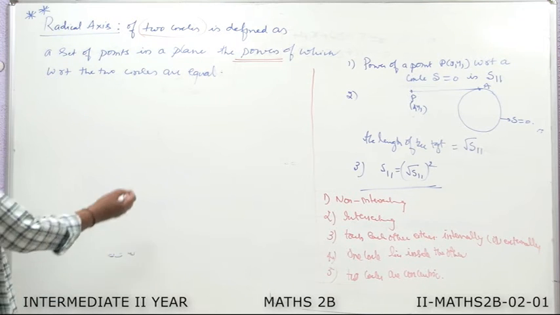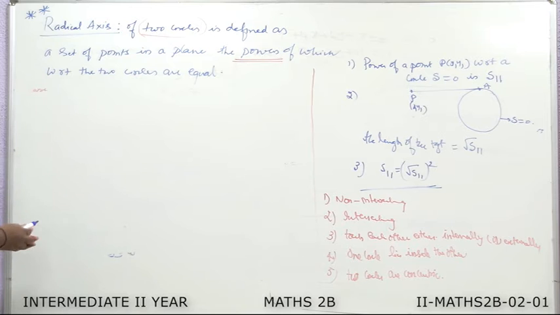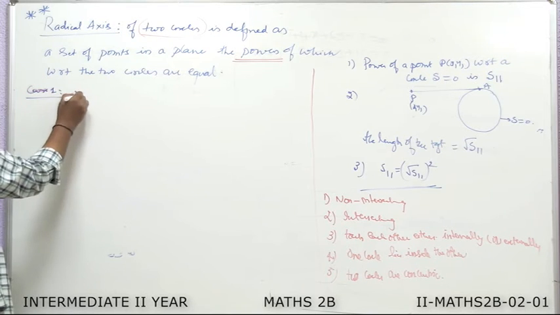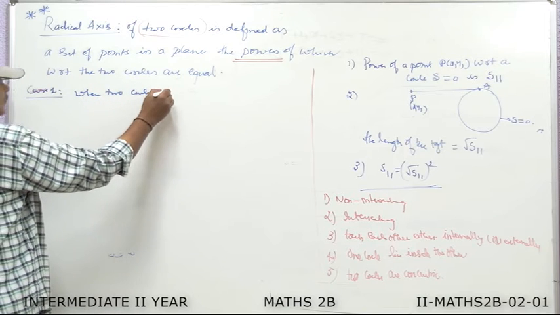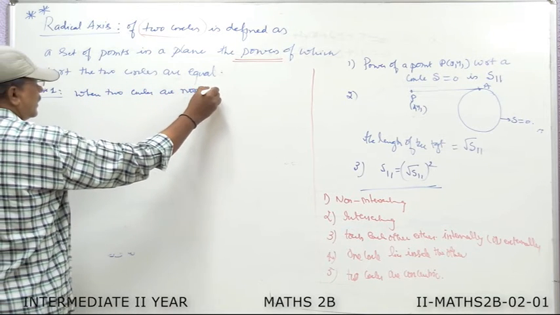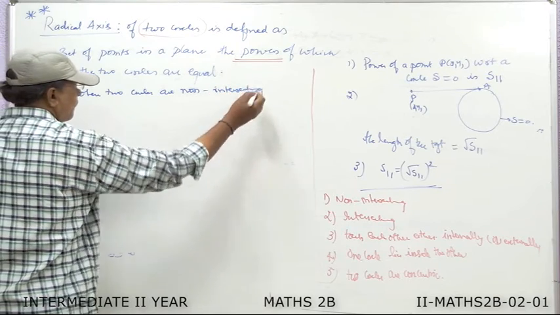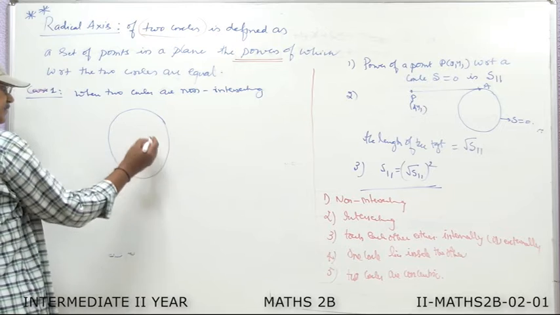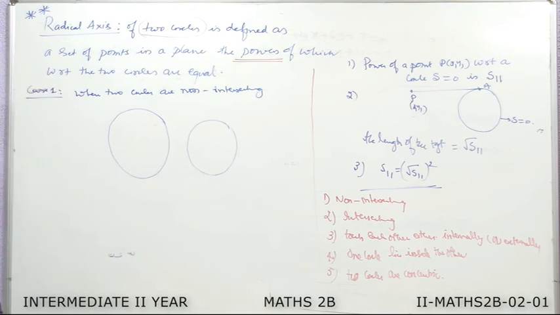First of all, we take when the two circles are non-intersecting. So I take case 1 when two circles are non-intersecting. Let us take two circles. This is the first circle and it is the second circle, which are non-intersecting.